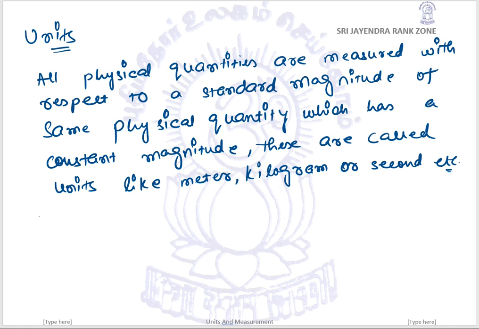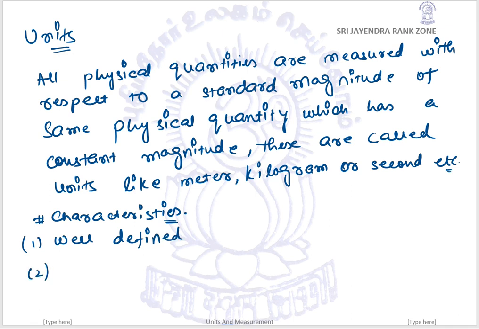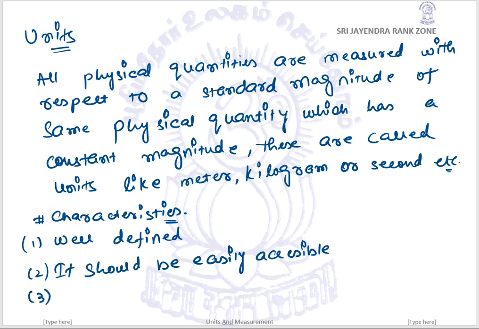When we consider units, these are the certain characteristics of a unit. First, it should be well defined. It should be predefined what 1 second would be, or what 1 meter should be, or what 1 kg would be, and so on. It should be easily accessible. Access would be with everyone so that every human being can use it.